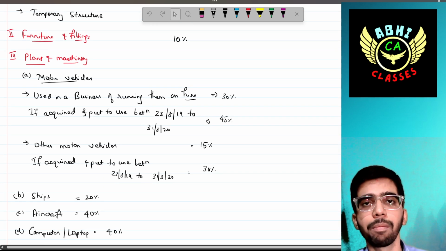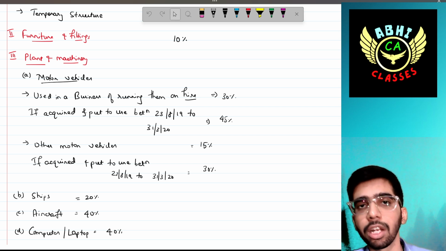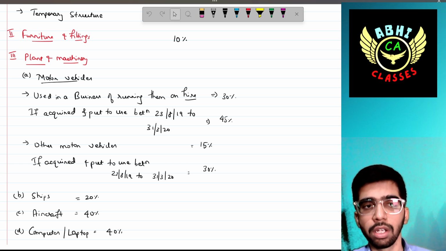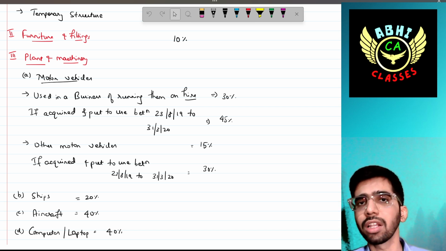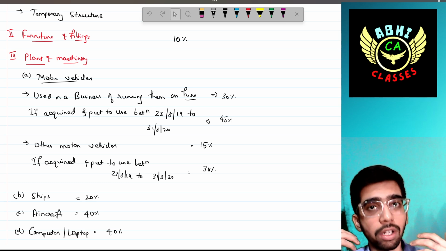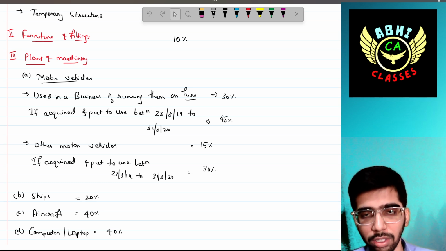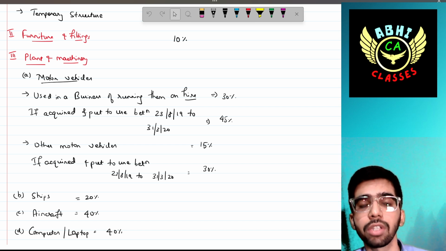Then plant and machinery. There are several categories. Motor vehicles also form a part of plant and machinery. If motor vehicles are used in a business of running them on hire, for instance taxi services, then for those motor vehicles the depreciation can be claimed at 30%.